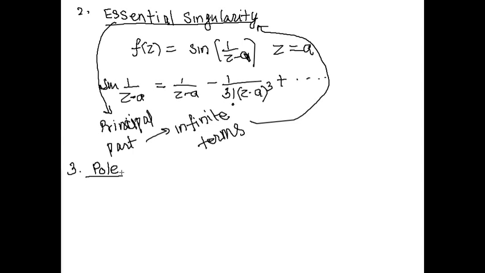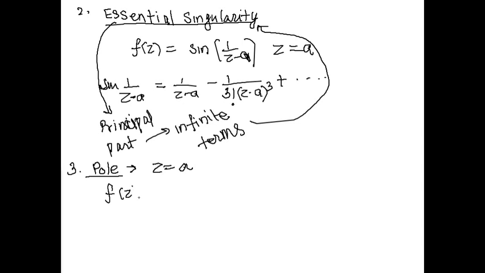So the third one is the pole. A pole is where the principal part has some finite terms, not zero, not infinite, but some finite terms. That singular point is called a pole. So if there are a finite number of negative power terms of (z minus a), that is called the pole at z equal to a.